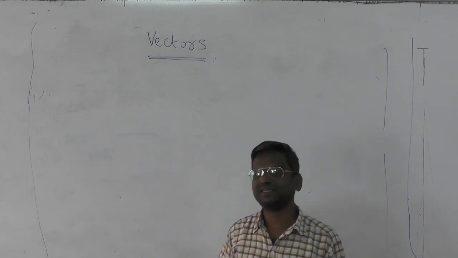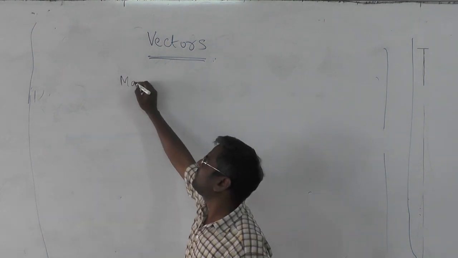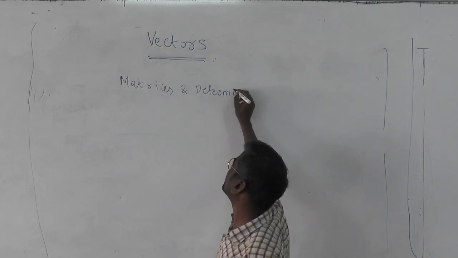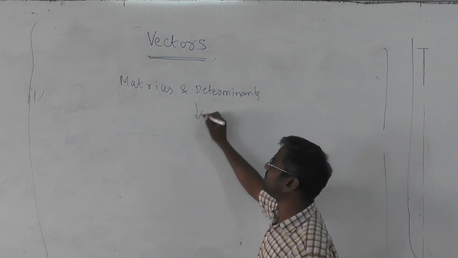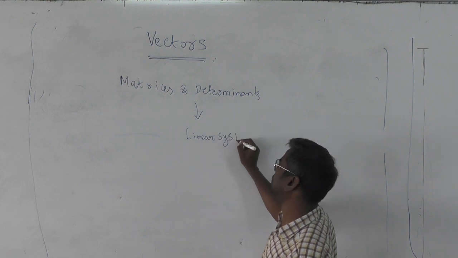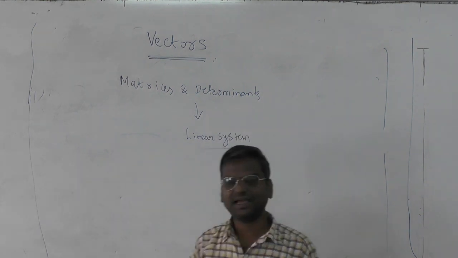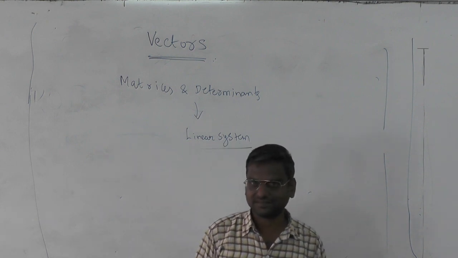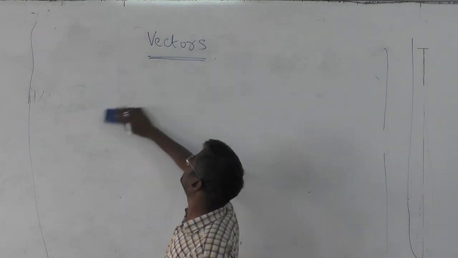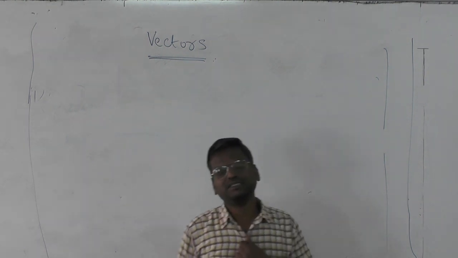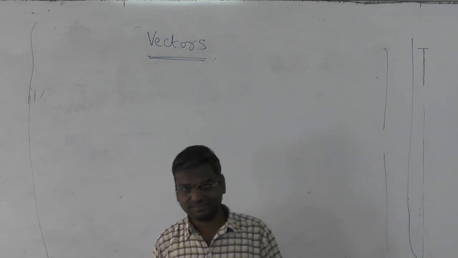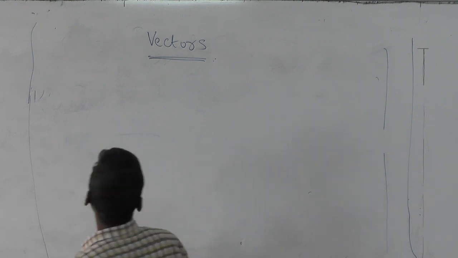Before we start, what is the prerequisite? It's better if we can review matrices and determinants both. Particularly, I want you to revise linear systems, solving a linear system, both homogeneous and non-homogeneous linear systems. Okay? When does a homogeneous system have a non-trivial solution? When does a non-homogeneous system have a unique solution, etc. Okay. Now let us start with this topic, vectors.